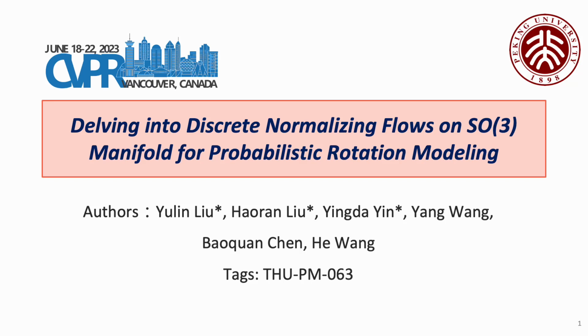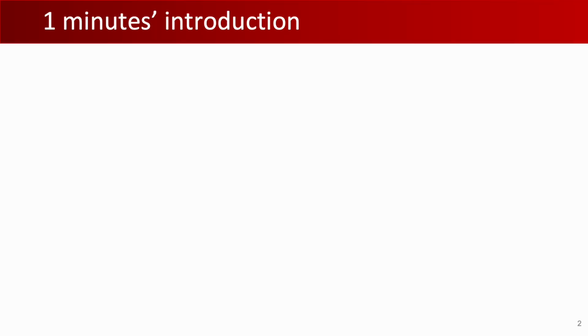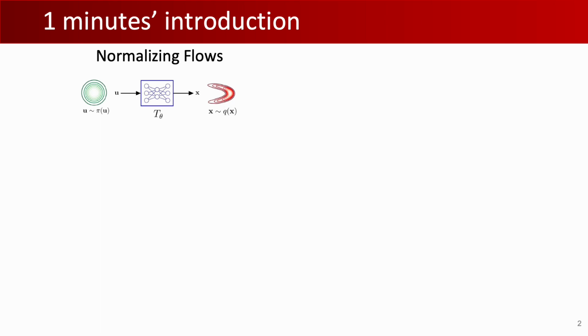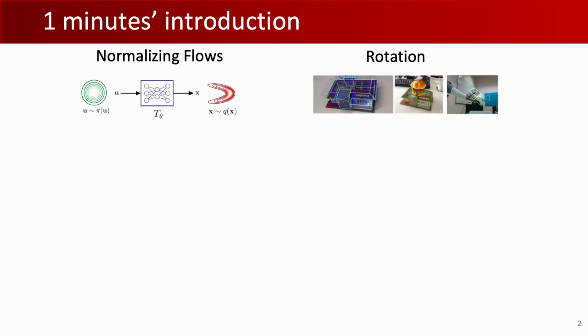Delving into discrete normalizing flows on SO3 manifold for probabilistic rotation modeling. Normalizing flows is a powerful tool to construct complex distributions by a sequence of invertible transformations of a base distribution. Rotation, as an important quantity in computer vision and robotics, can exhibit ambiguity and thus demands probabilistic models. Though much progress has been made for flows in Euclidean space, there are no effective flows without discontinuity or many-to-one mapping tailored for SO3 manifold. Given the unique properties of rotation, adapting the existing flows to SO3 manifold is non-trivial.